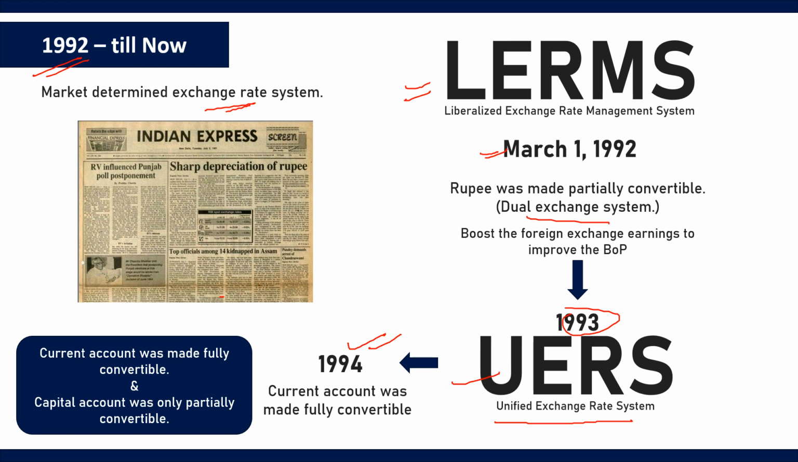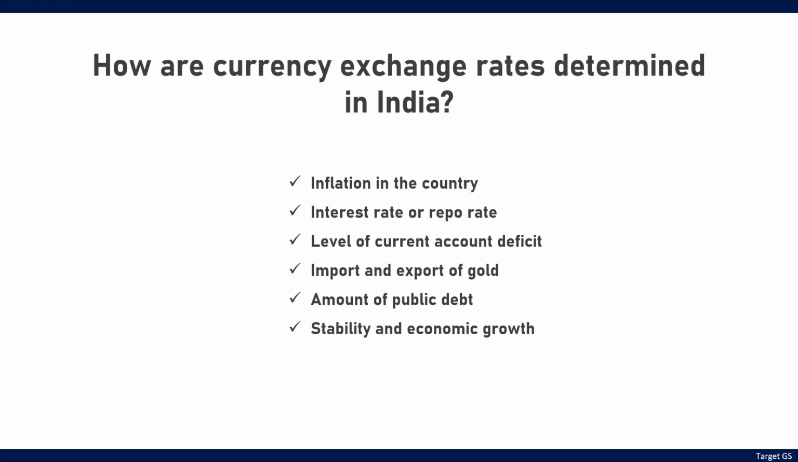Thus, when the rupee became a floating currency, the current account of India was made fully convertible, but the capital account was only partially convertible. This was done to protect the domestic market from foreign competition. Since most of the developed countries have fully convertible capital accounts, India is also planning to move towards it. So, these are the phases of exchange rate systems in India.